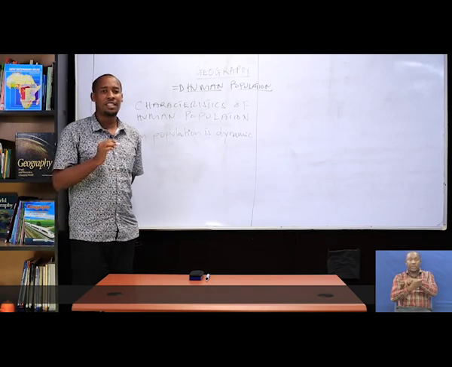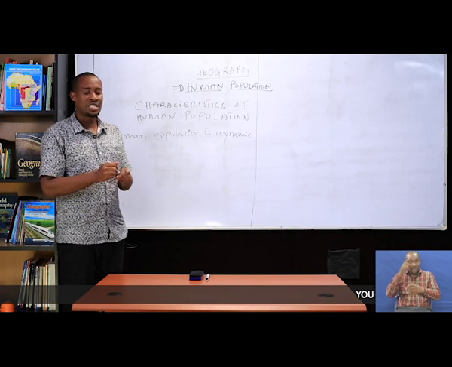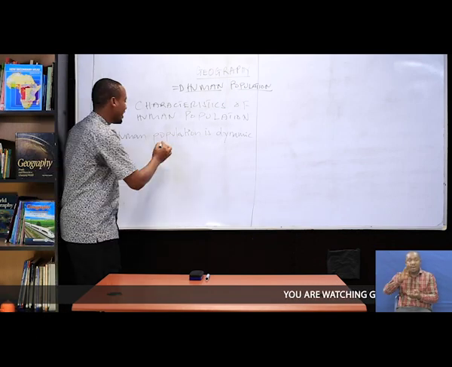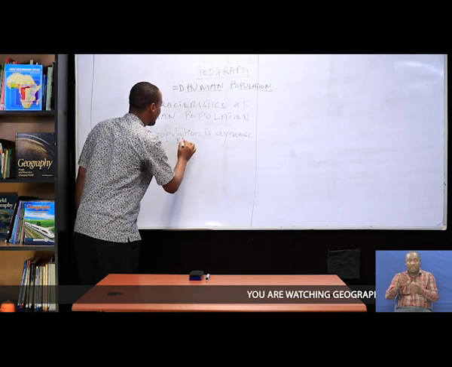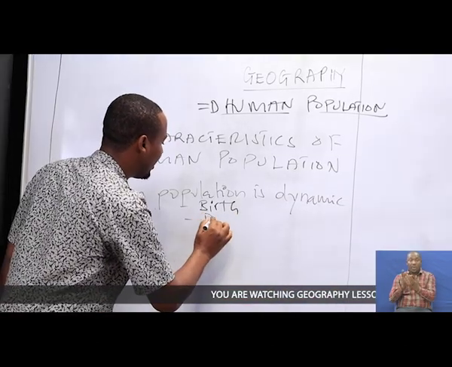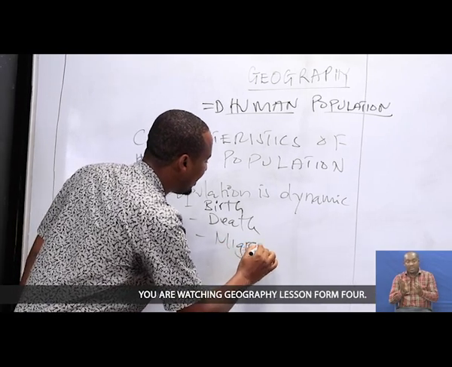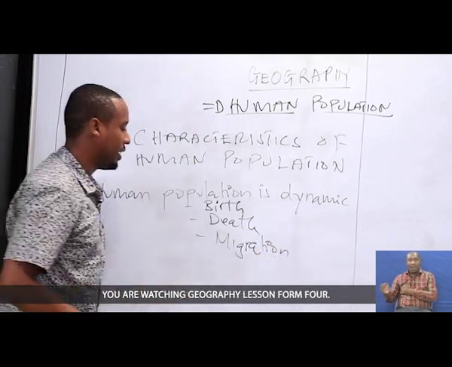We have some variables that make human population change. I said these variables can be birth, death, and migration. So we have these three main aspects.